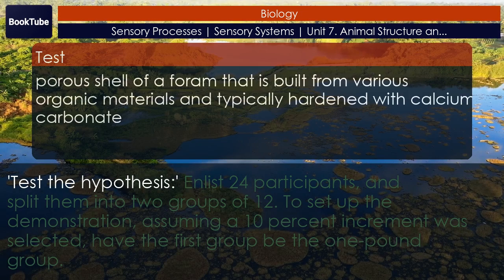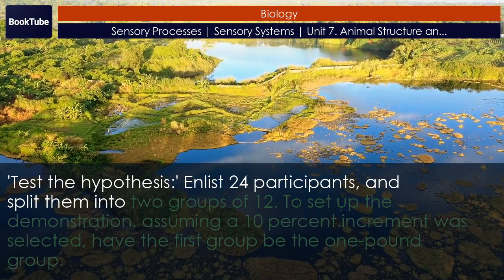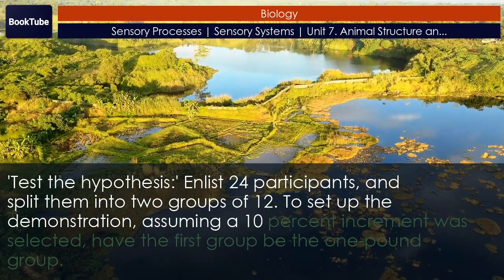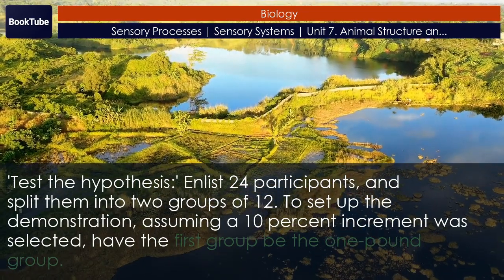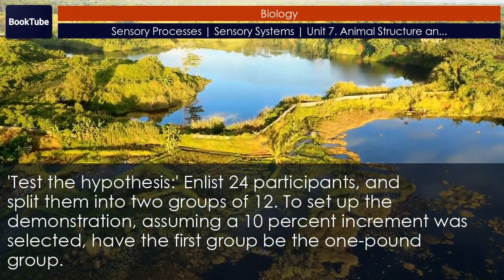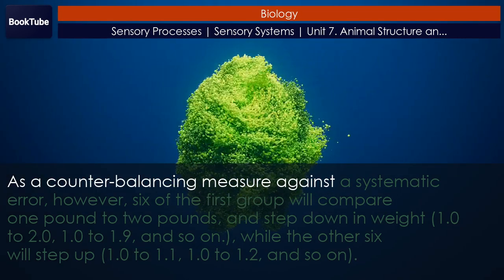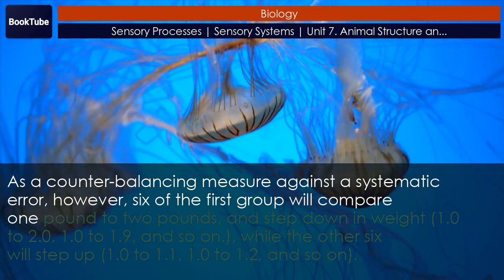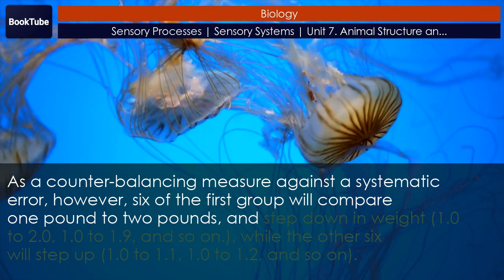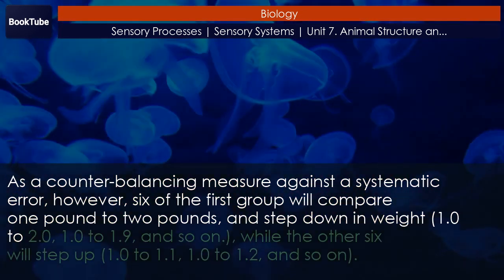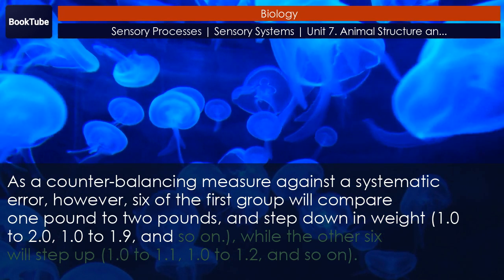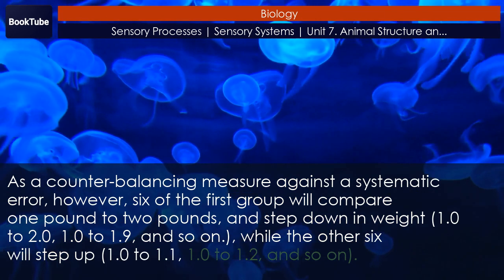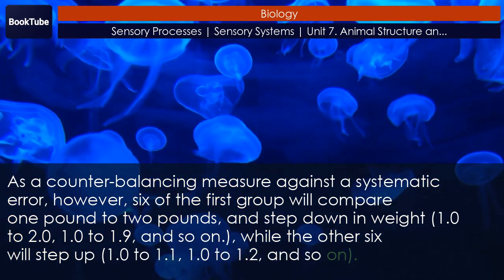Test the hypothesis. Enlist 24 participants and split them into two groups of 12. To set up the demonstration, assuming a 10% increment was selected, have the first group be the 1 pound group. As a counterbalancing measure against a systematic error, 6 of the first group will compare 1 pound to 2 pounds and step down in weight: 1.0 to 2.0, 1.0 to 1.9, and so on, while the other 6 will step up: 1.0 to 1.1, 1.0 to 1.2, and so on.